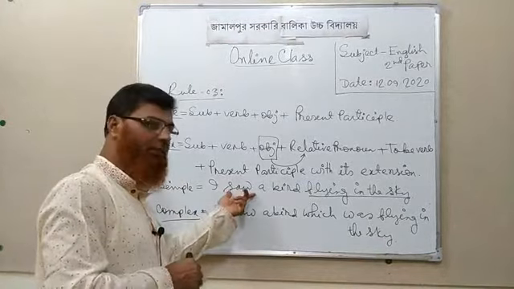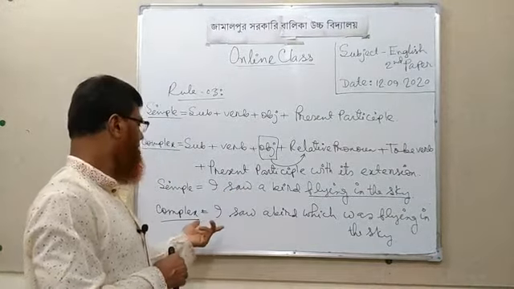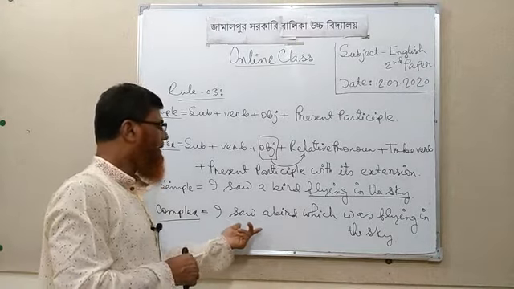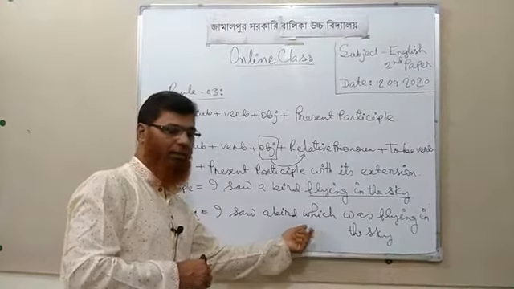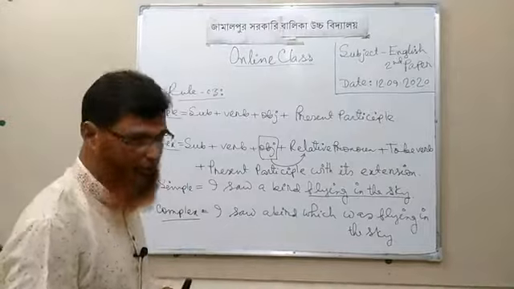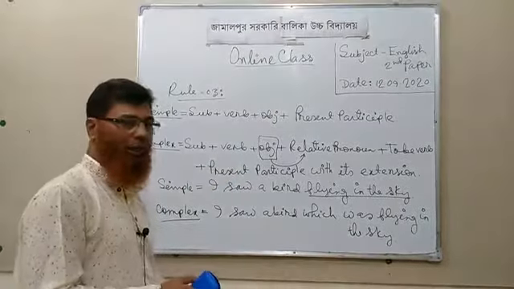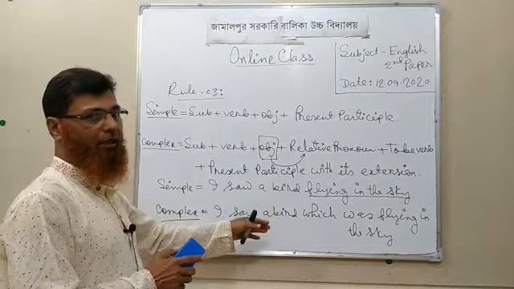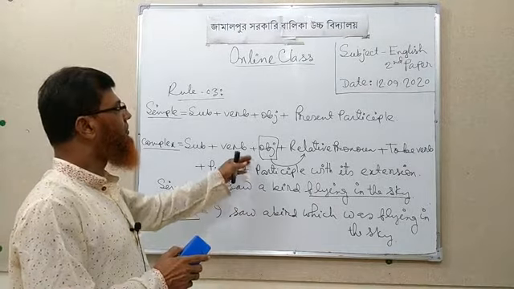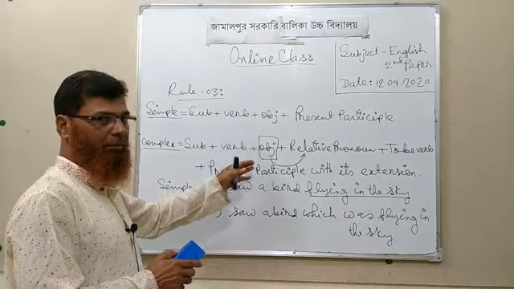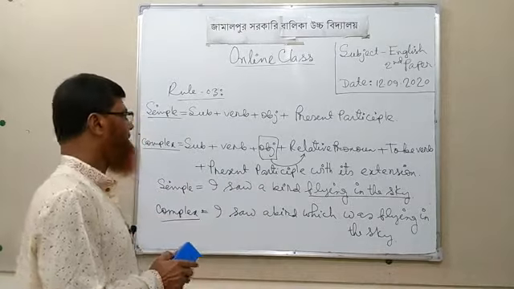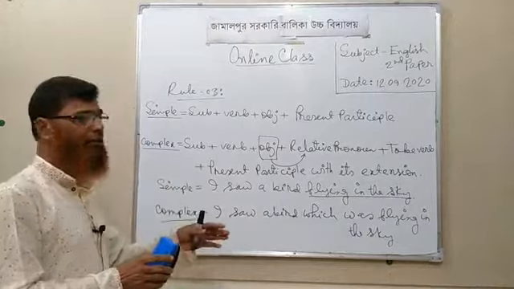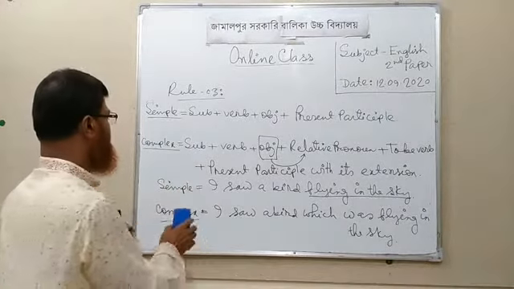If we change this sentence into complex sentence, we get: I saw a bird which was flying in the sky. So dear students, follow the example very carefully and then try another way to change this type of simple sentence into complex sentence. Now I can take another example for you.